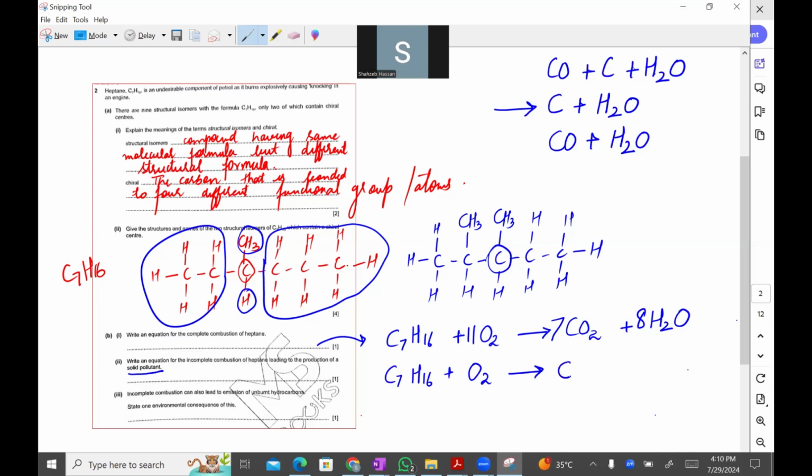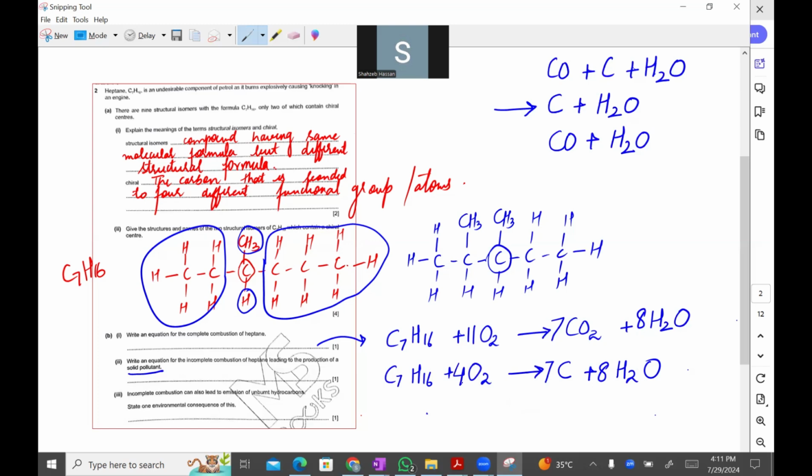So that would become, because we know carbon would be in solid state. So it is going to produce water like this. And in order to balance it, we are going to put 7 here, and for hydrogen we are going to put 8 here, and in order to balance oxygen we are going to put 4 here. Is that clear, beta?